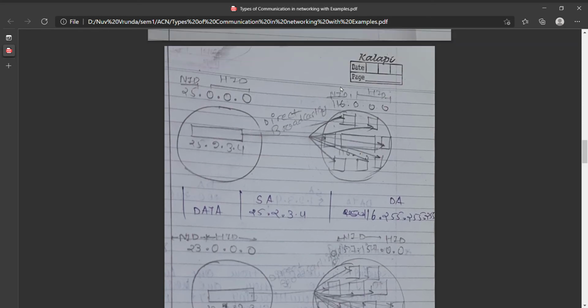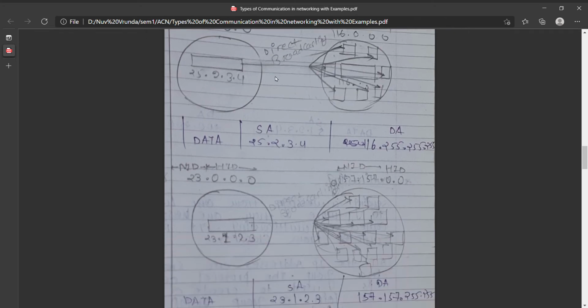Like here, our IP address has a network ID of 116.0.0.0. So this is how we do direct broadcast. Here we indicate how our data goes from one host to another host. Okay.